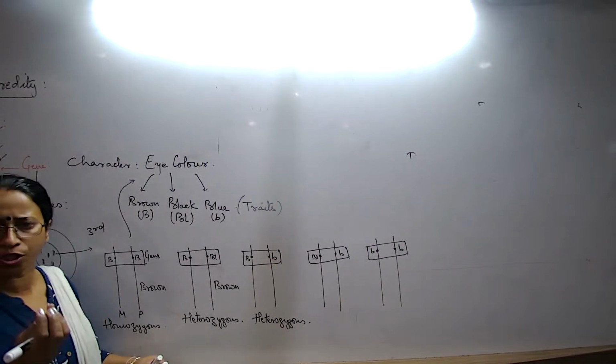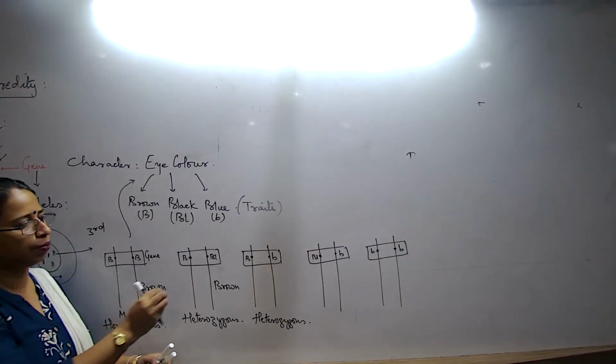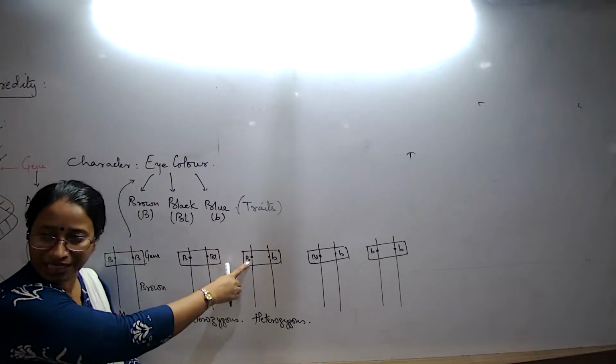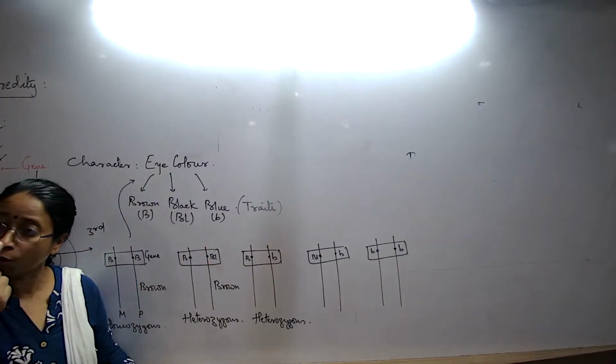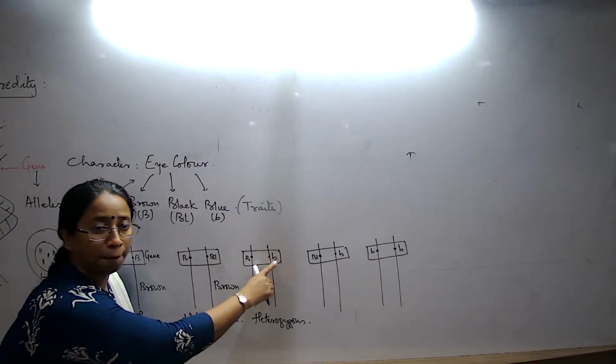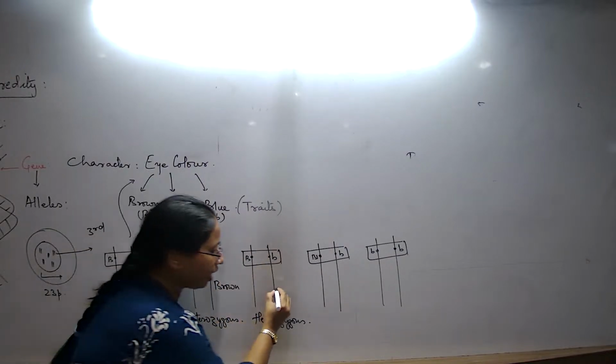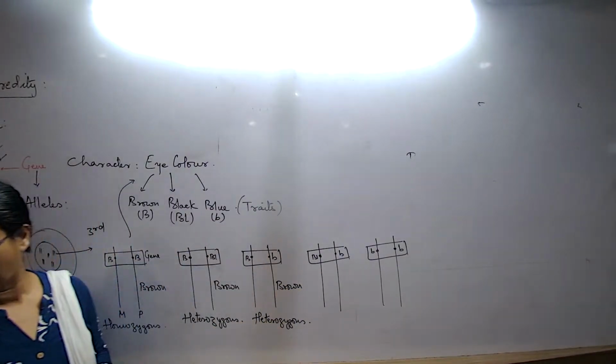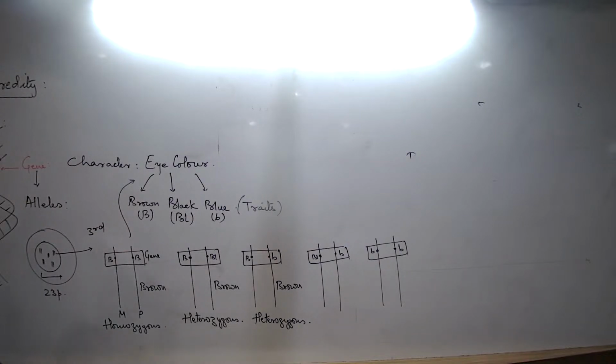So actually we are talking about chemical components here. Here I am saying that the allele for brownness is more powerful over blue. So what is the color of the eye? The color of the eye is brown. Now, one thing just try understanding.